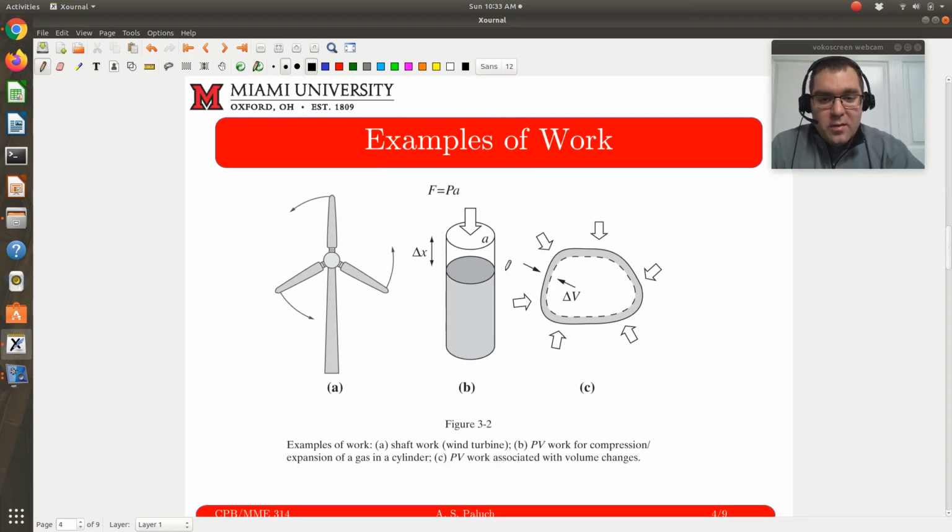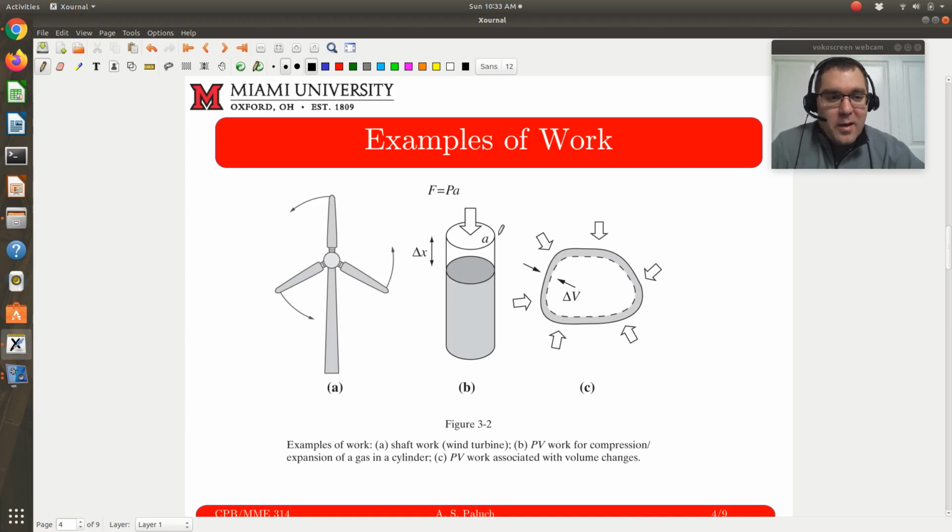So just a picture of some examples of work from the book. Here's a windmill, which is an example of shaft work, where I'm twirling my propeller. We're mainly going to be focused on PV boundary work.